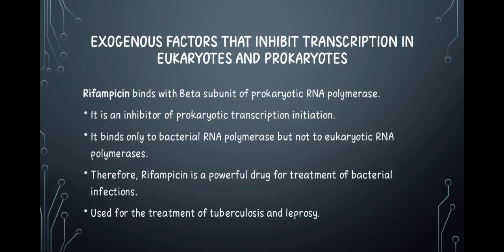Now also consider some exogenous factors that actually cause dysregulation. First one we're looking at here is rifampicin. Now rifampicin binds the beta subunit of the RNA polymerase of prokaryotes. So that means this rifampicin does not affect eukaryotes but only prokaryotes. It causes inhibition of transcription in prokaryotes. This rifampicin is a powerful drug that can be used against bacterial infections. Examples of bacterial infections it can be used against are tuberculosis and leprosy.